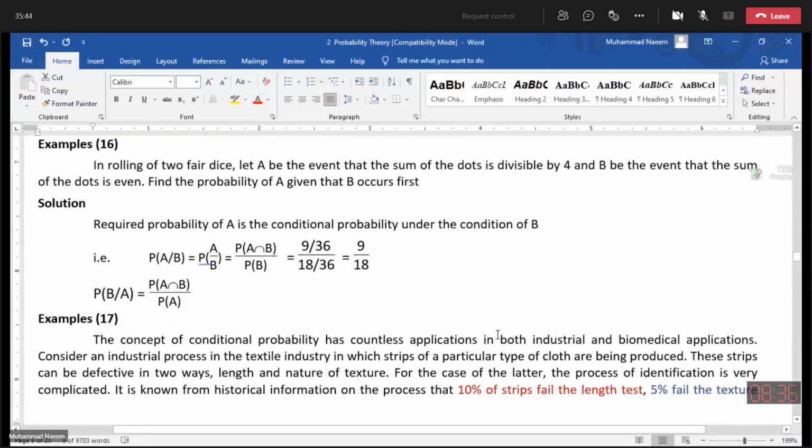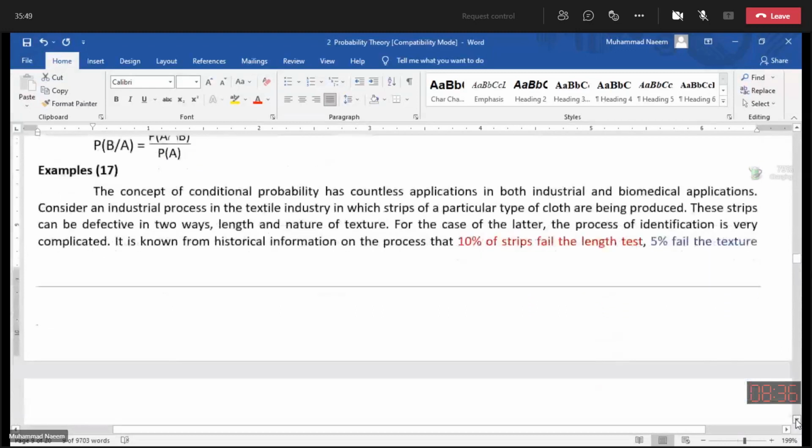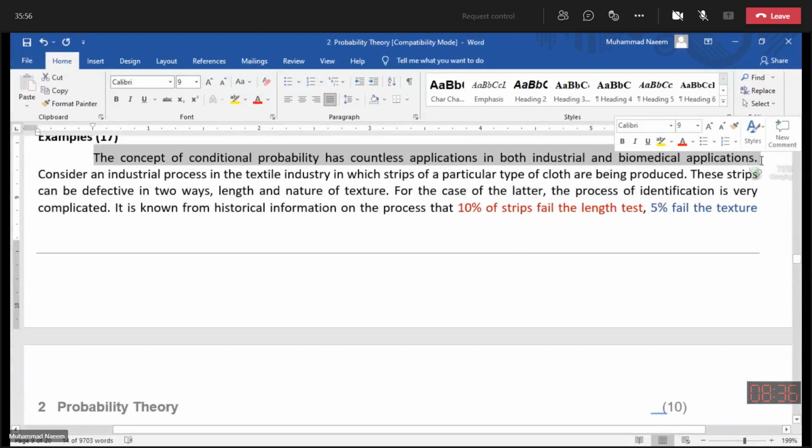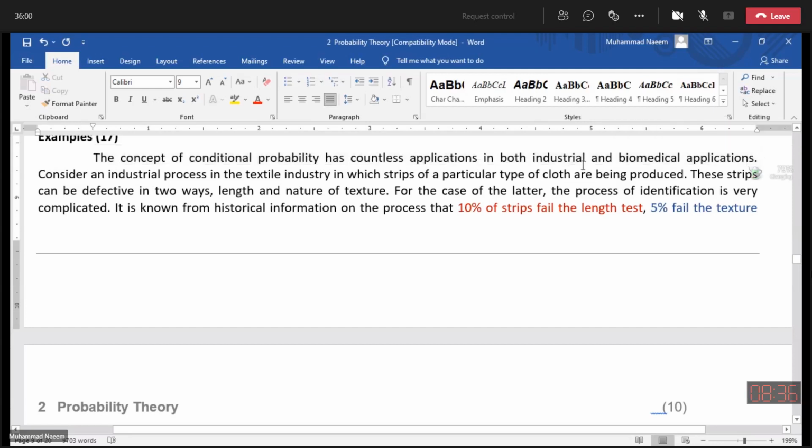Also go through these solved examples. If we look at this example, that is also discussing the conditional probability.